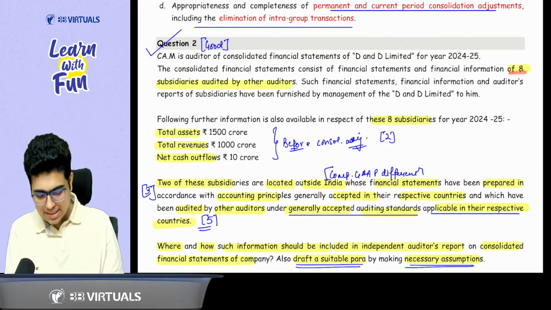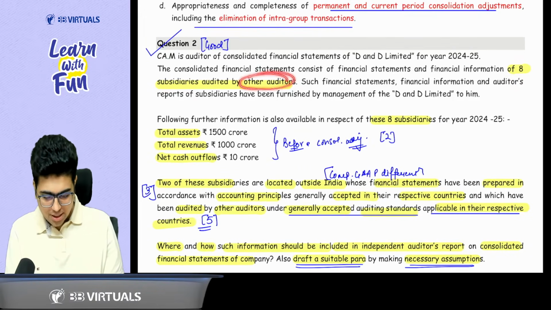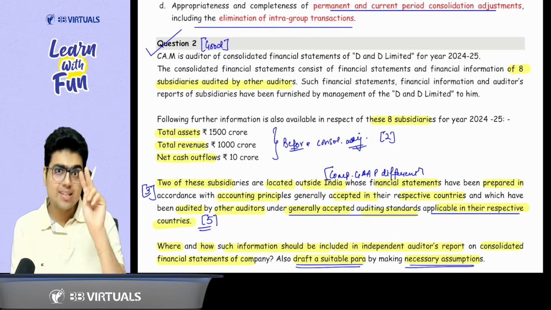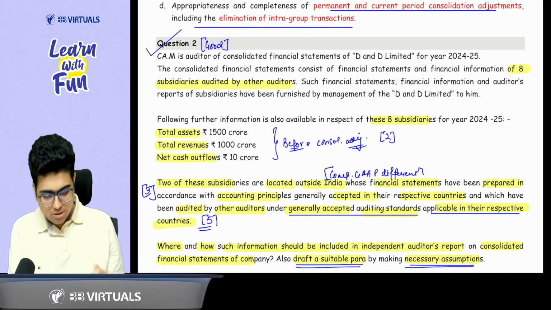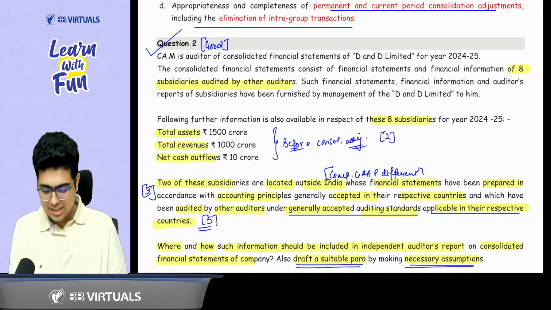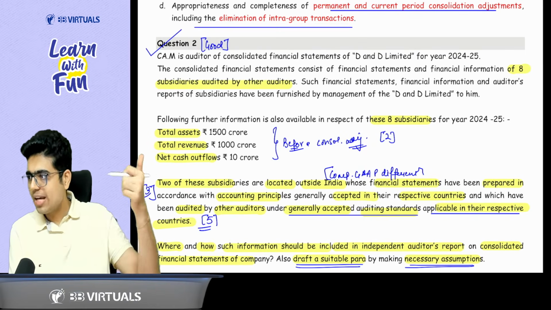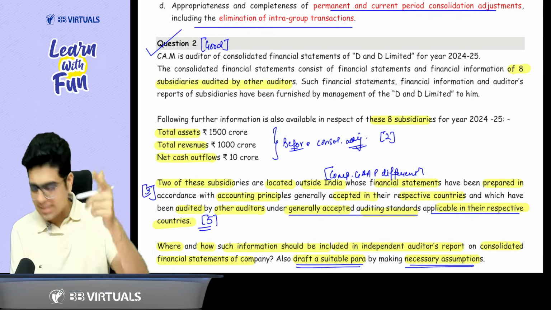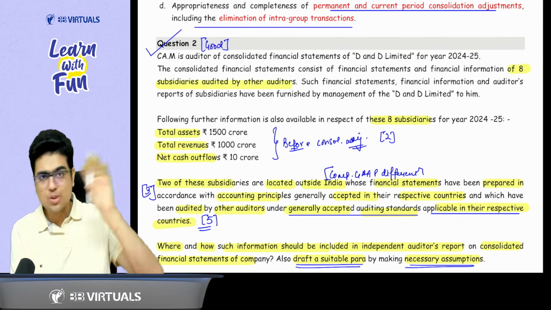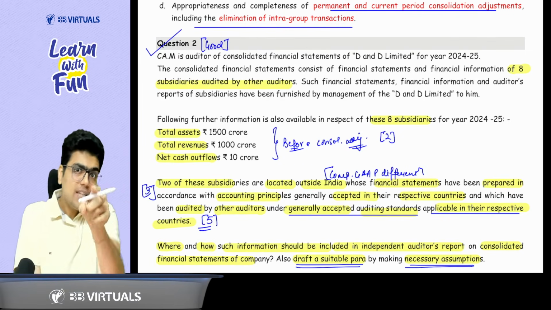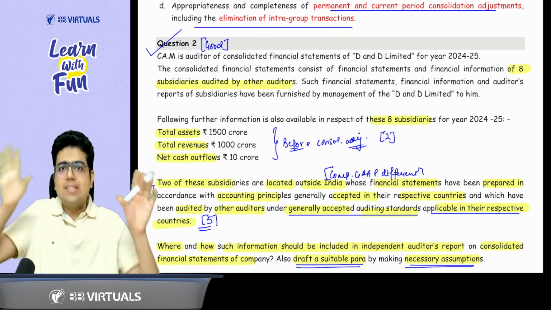8 subsidiaries in the CFS are audited by other auditor. Oh, this is case number 2. Now they have also given for these 8 subsidiaries total assets, total revenue and cash outflows. Do you think I will report about this in other matter para? Yes sir, because these assets, revenues and cash flows are audited by someone else. So if there is a problem, go and catch that other auditor.